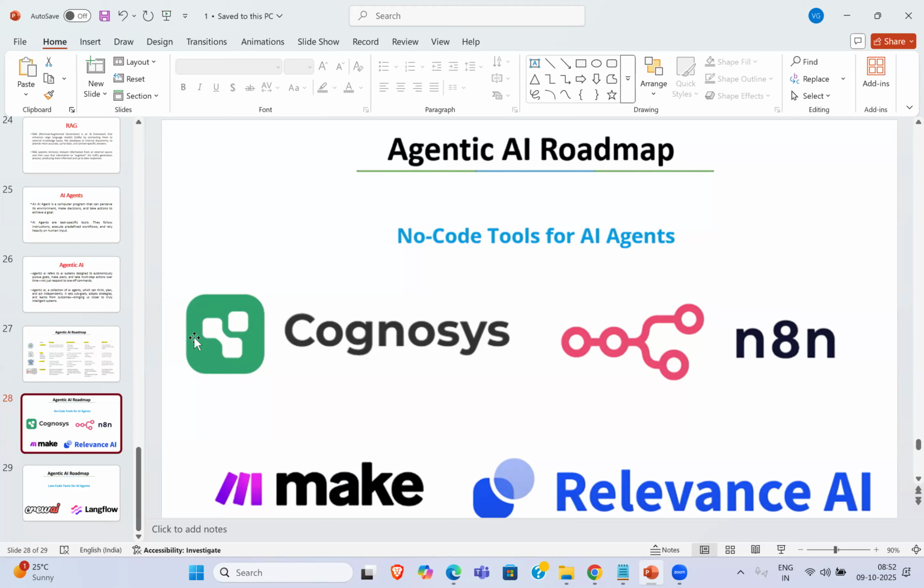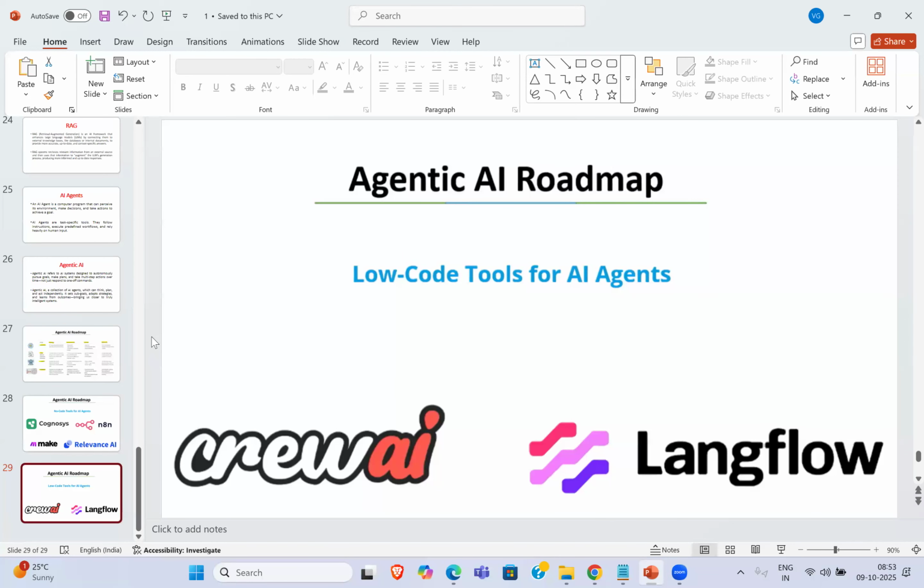Especially now it is very popular, used in different environments for agentic AI workflows. Other systems we have are Cognosis, Make and Relevance AI. When it comes to code or low code tools, we have the popular Langflow. It is very popular now. Many organizations are now asking for Langflow or Crew AI. These low-code tools give you a lot of customization in designing your workflows and executing those AI agents. Fine, so these are some of the tools.